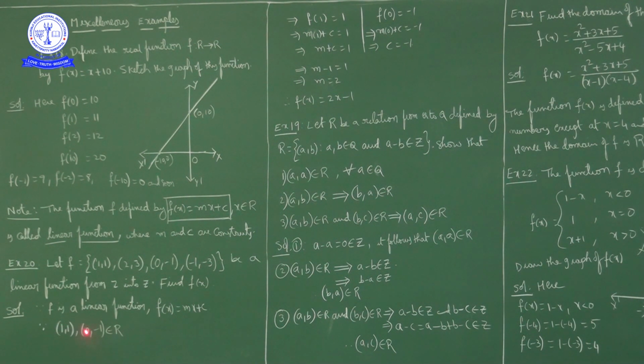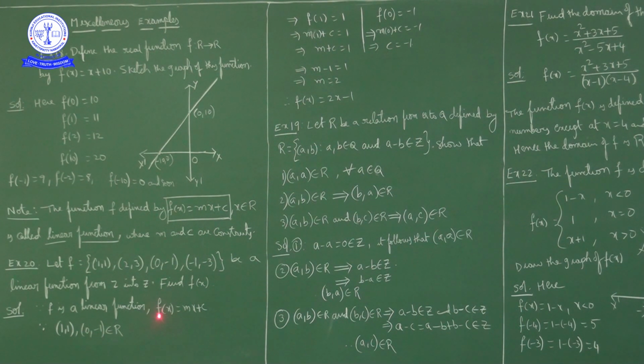F of 0 is equal to how much? Minus 1. Okay. F of 1 is equal to 1 and f of 0 is equal to minus 1. Now using these conditions, f of 1 is equal to 1, f of x is mx plus c, f of 1 is what? M into 1 plus c, nothing but m plus c. So m plus c is equal to 1.